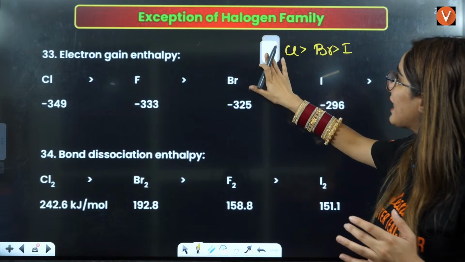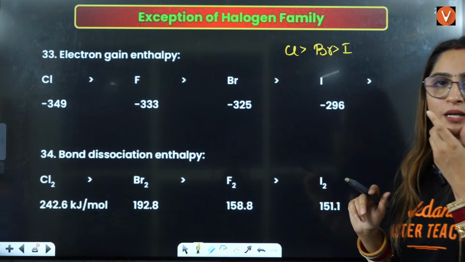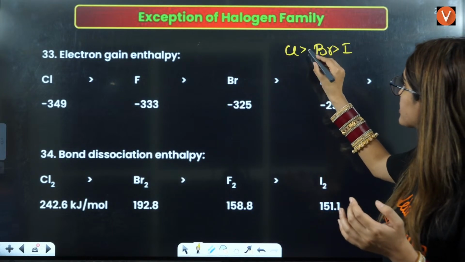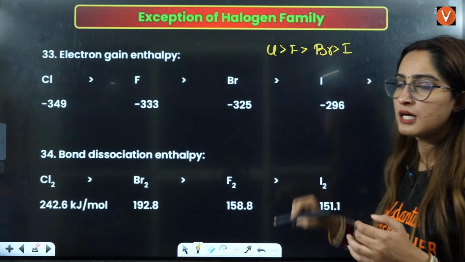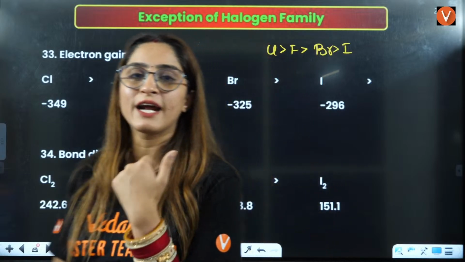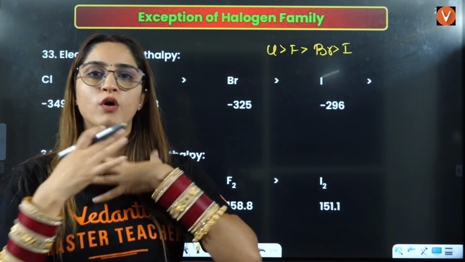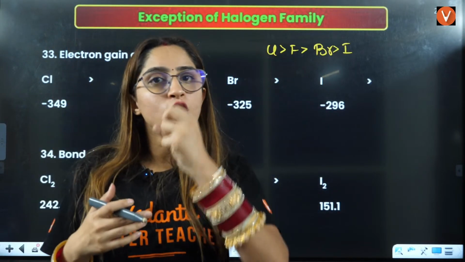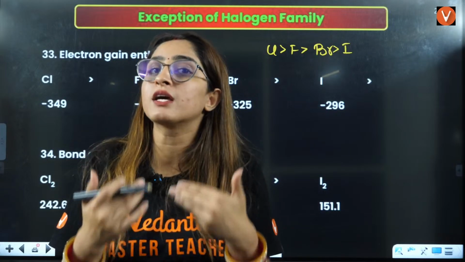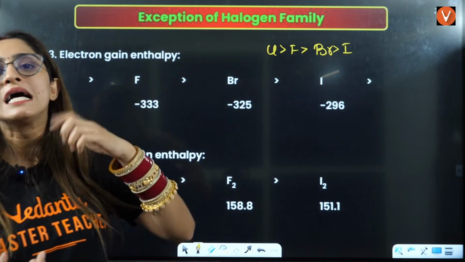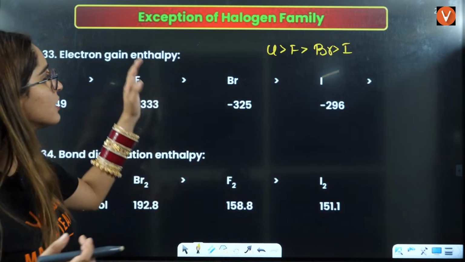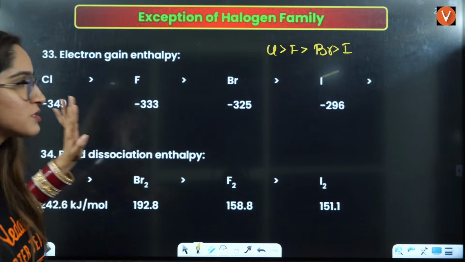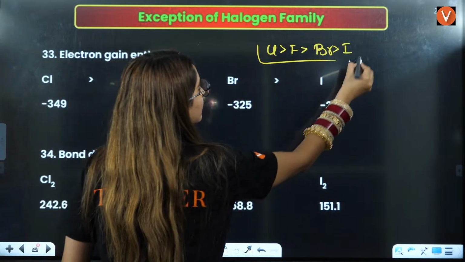But fluorine will replace this position and it will be over here. So it will be chlorine, then you will have fluorine. Because of its electronegativity fluorine wants to gain the electron, but because of the small size and electronic repulsions, it is not able to gain the electron with maximum efficiency if you compare it with the other halogens, right? So that is why this will become the correct order.